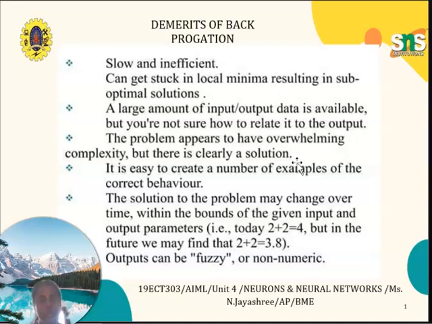The problem appears to have overwhelming complexity, but there isn't clearly a solution. It is easy to create a number of examples of the correct behavior. The solution to the problem may change over time within the bounds of the given input and output parameters. But in the future, we may find that 2 plus 2 is equal to 3.8. Outputs can be fuzzy or non-numeric.